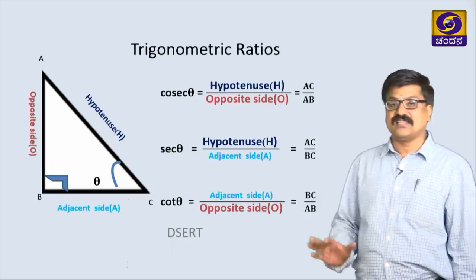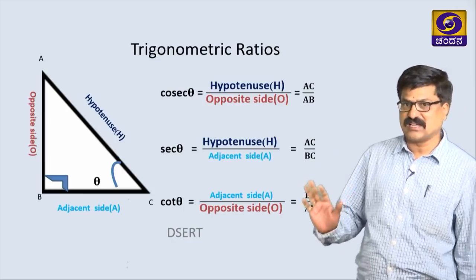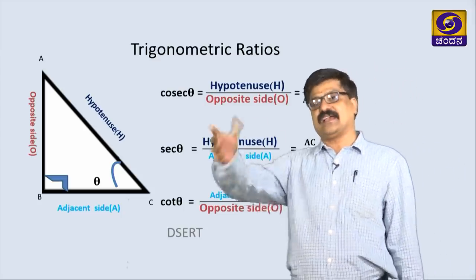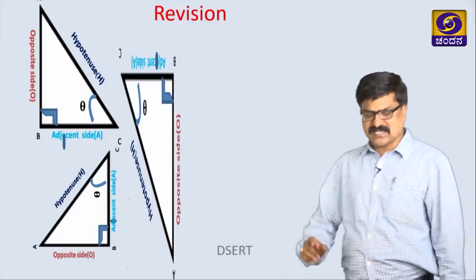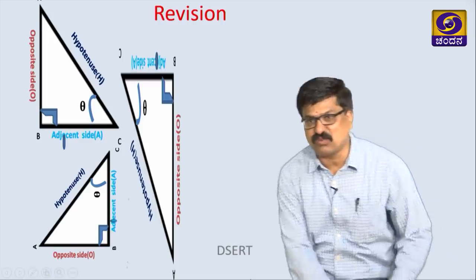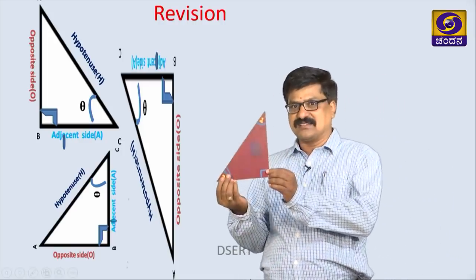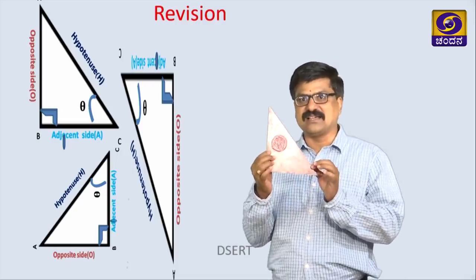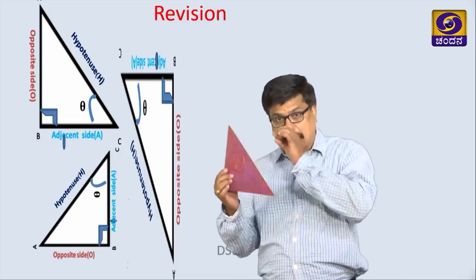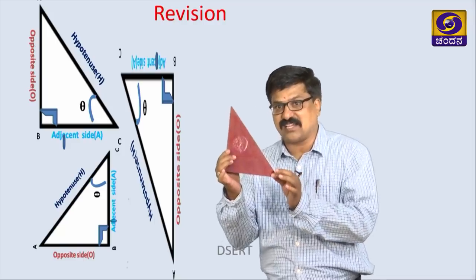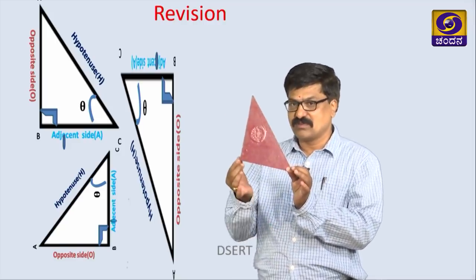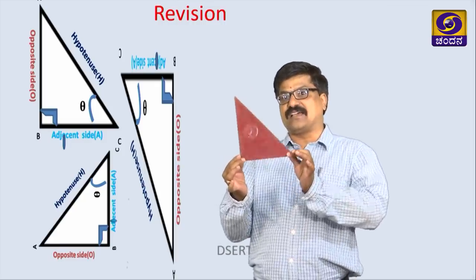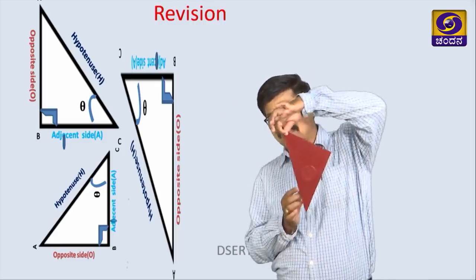See, all these 6 trigonometric ratios we can define in any right angle triangle. Let us take here, I am just showing one right angle triangle, correct. Now you just observe here, the triangle is like this. Suppose this is theta. If I change the position of this triangle like this, where is theta now?